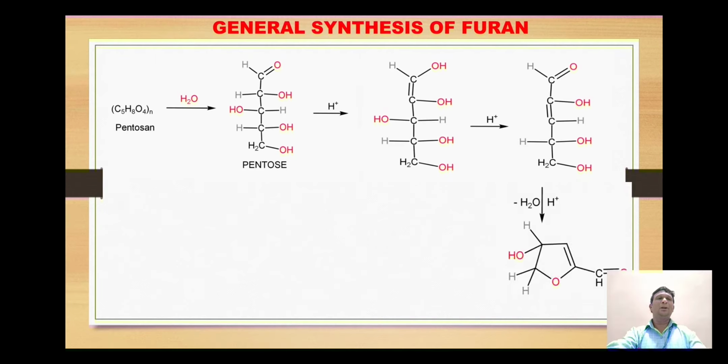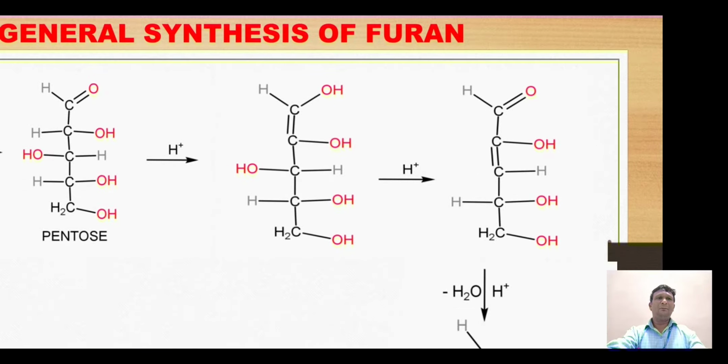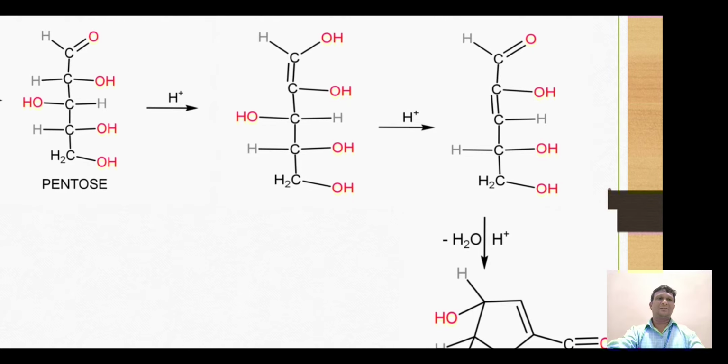This molecule then undergoes cyclization in the presence of acid once again. So dear students, if we look at this structure, we will find that this primary alcohol, this hydroxy group, attacks this doubly bonded carbon which is attached with the hydroxyl group.